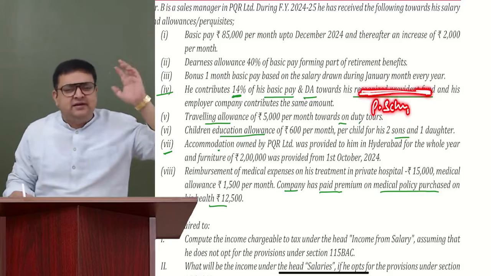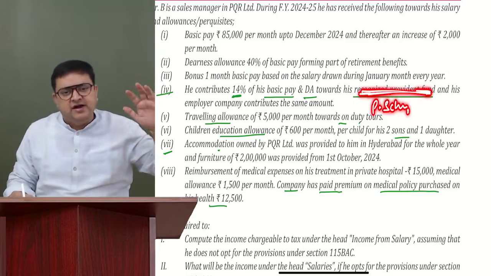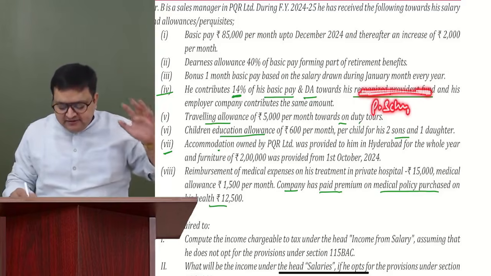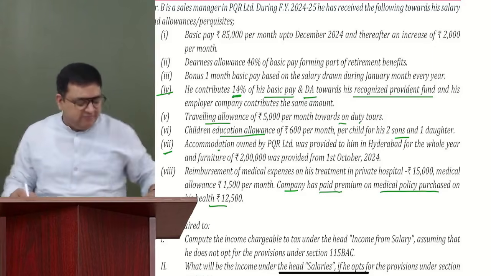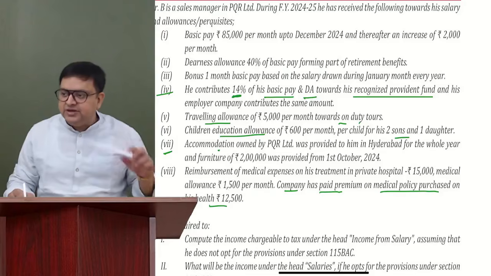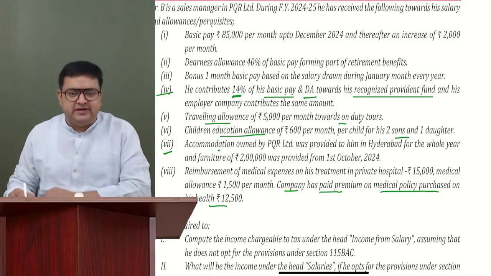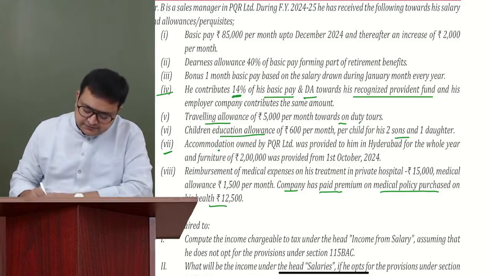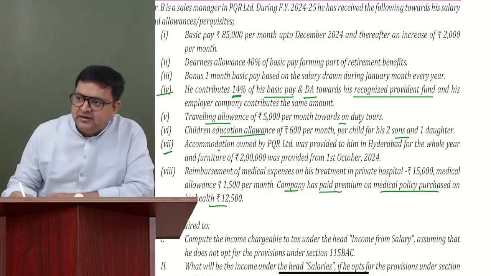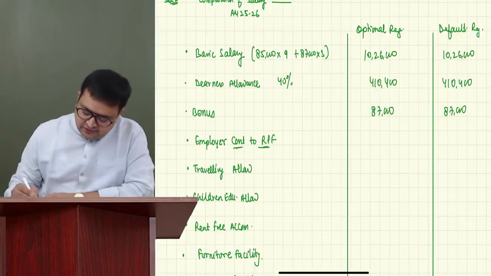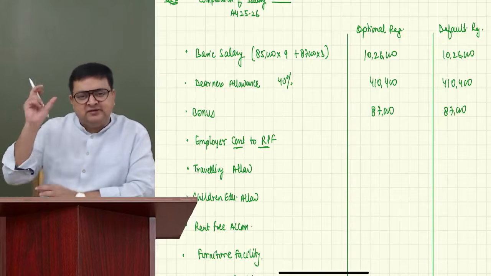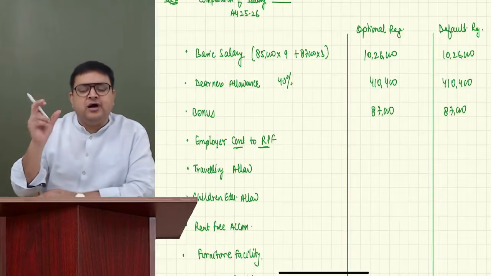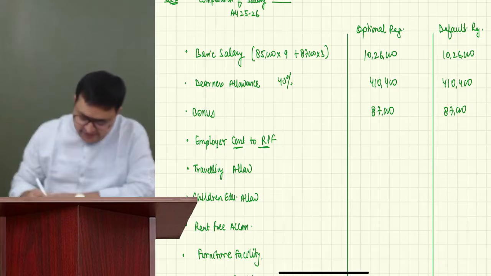And then 80CCD etc. we would give after GTI. But this is RPF, so RPF deduction is right here, in salary itself. We will give the deduction right here, up to 12% of salary. Correct, Akshay, 12% we will give. First of all, let us get to know how much the employer is contributing.